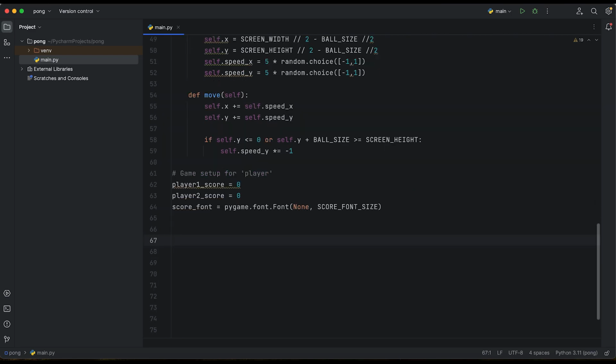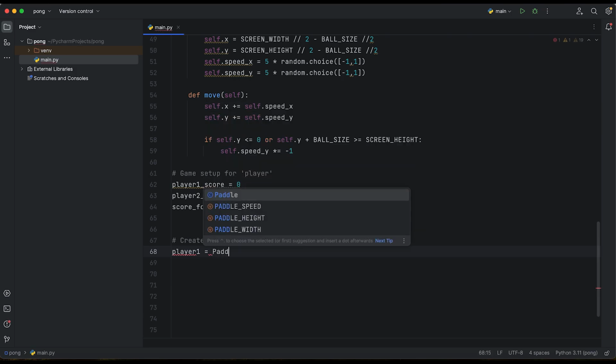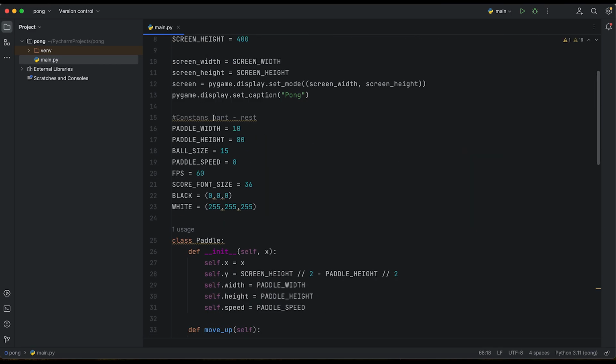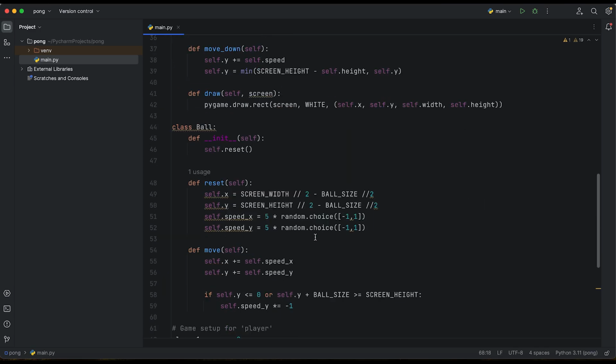The next thing that we need to do is to create game objects. Right now we need to create the two players' game objects. Player 1 will be equal to a paddle, so that's why we need the classes with the paddle width that we are going to have right there.